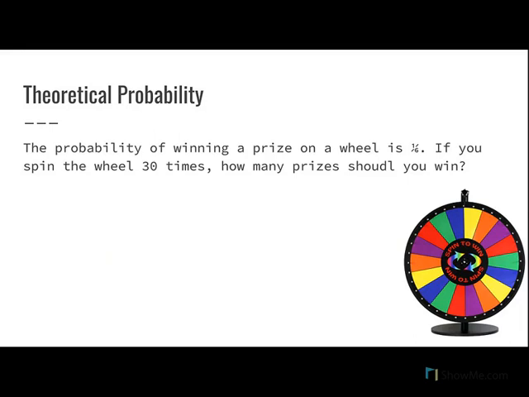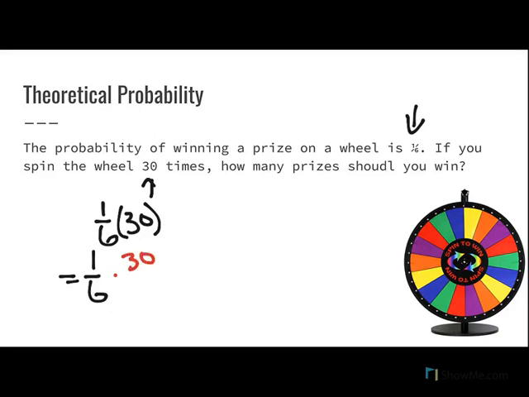Lastly, it says the probability of winning a prize is 1/6. If I spin 30 times, how many prizes should you win? Again, what I'm going to do is multiply these together. This is my probability of winning, and this is my total. If I multiply these together, that's going to tell me how many winners I should have. So 1/6 times 30, or 30 over 1, gives me 30 over 6, which is 5.